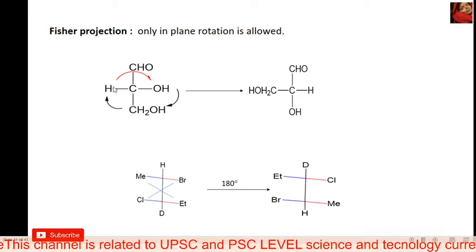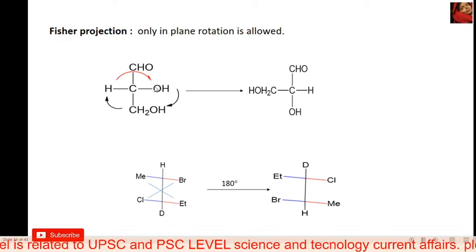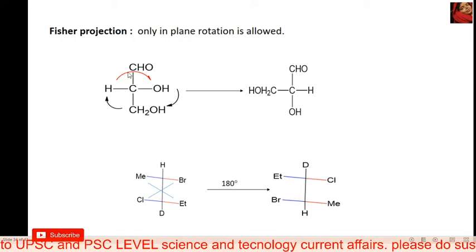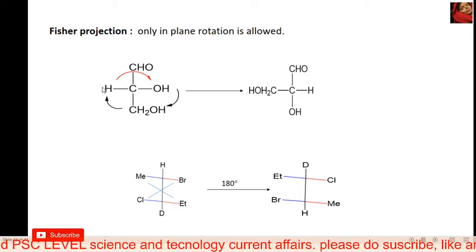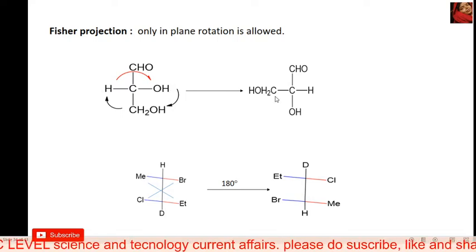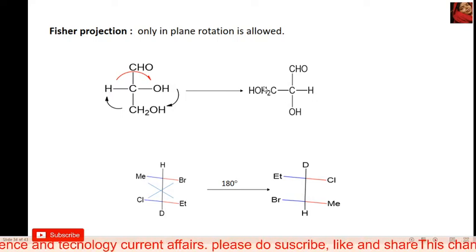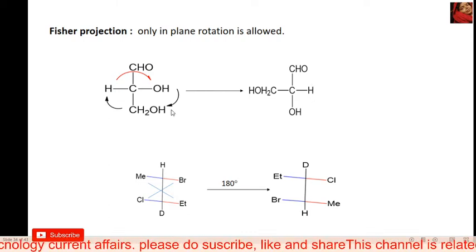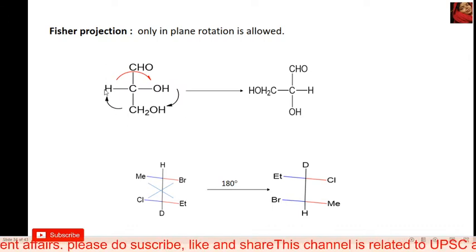After rotation, this bond rotates this way, because only in-plane rotation is possible. After the rotations, hydrogen rotates and is present here, the hydroxy group rotates to here, and this group rotates too.